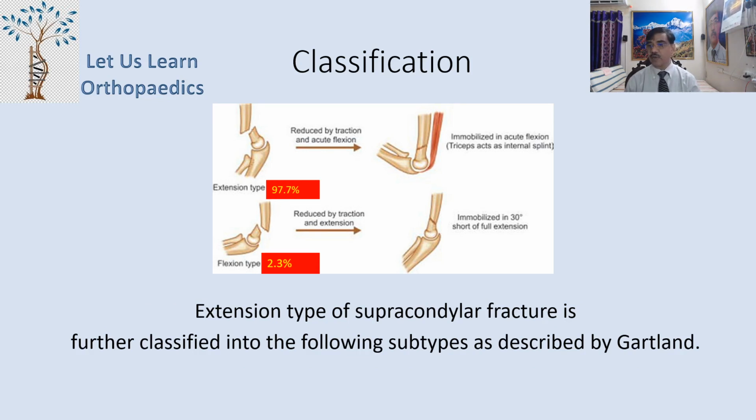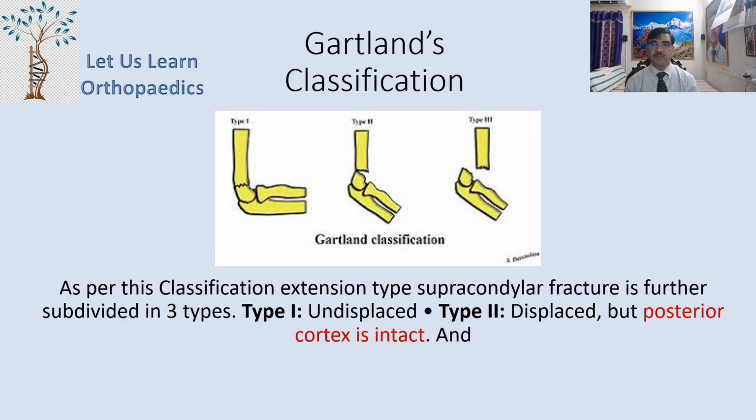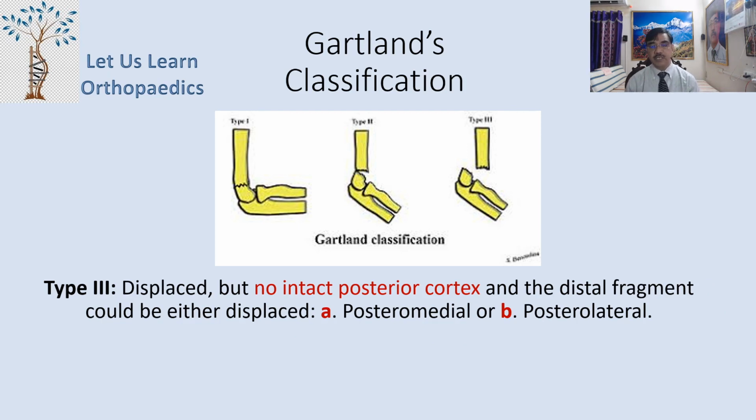Extension type of the supracondylar fracture is further classified into the following subtypes as described by Gartland. Now Gartland has classified the supracondylar extension type fracture further into 3 subtypes. Type 1, you see in the picture, it is an undisplaced supracondylar fracture. Type 2, it is displaced, but as you can see in the second picture, the posterior cortex is intact. And type 3, it is displaced, but there is no intact posterior cortex. And the distal fragment could be displaced either posteromedially or posterolaterally.